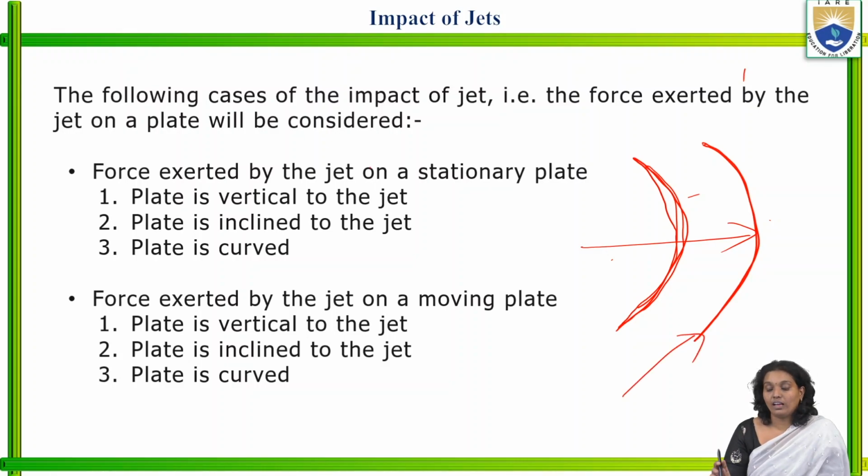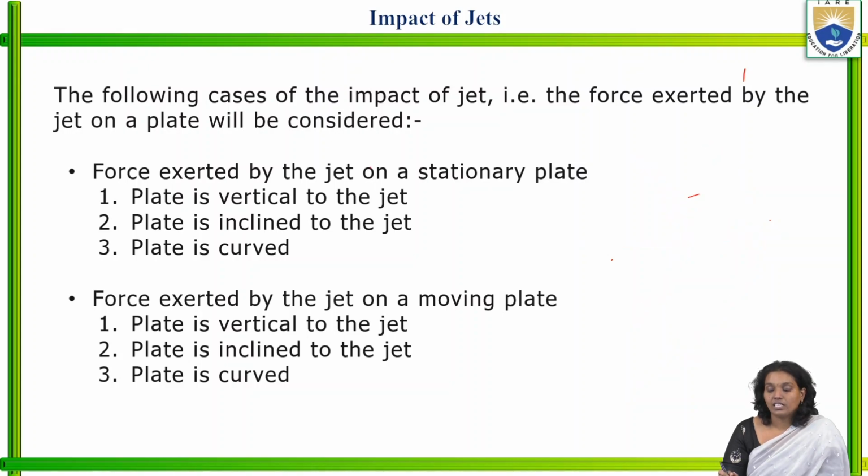It depends upon the conditions we have in that particular case. So these are the various ways of expressing the jet in terms of the plate. The plate is vertical to the jet, the plate is inclined to the jet, the plate is curved. So for the force exerted by the jet on a stationary plate, these are the three conditions.